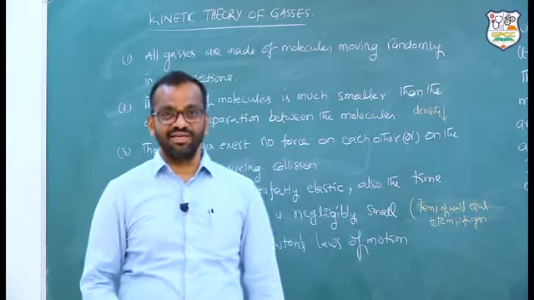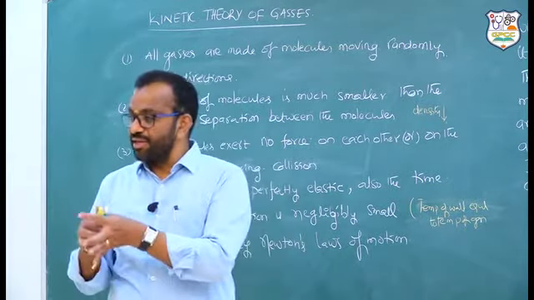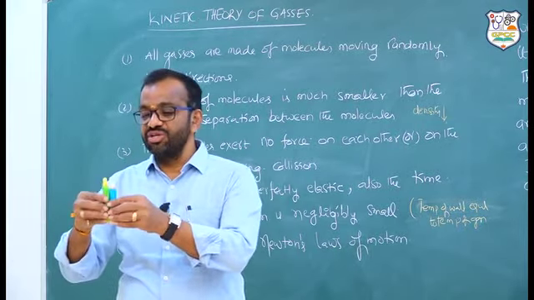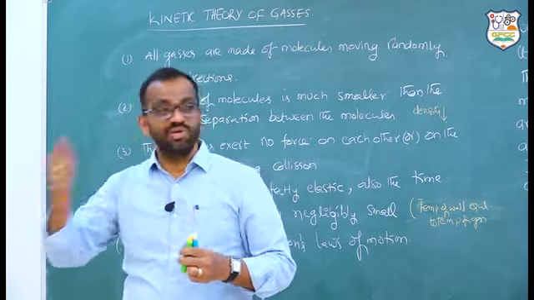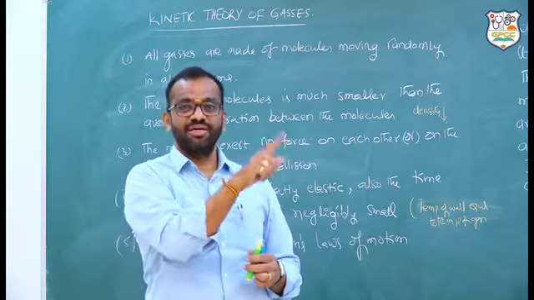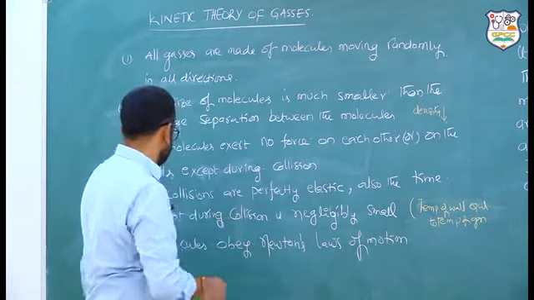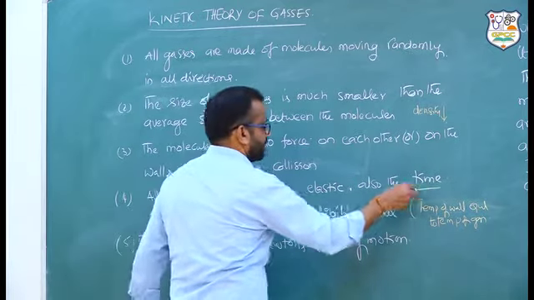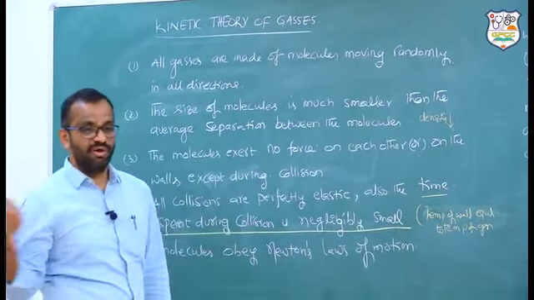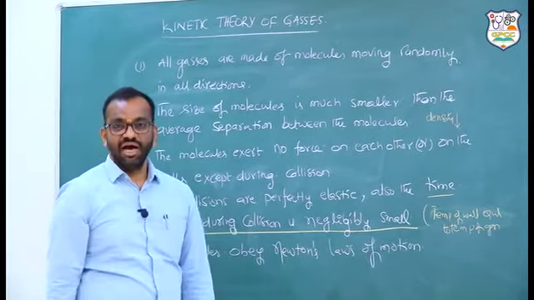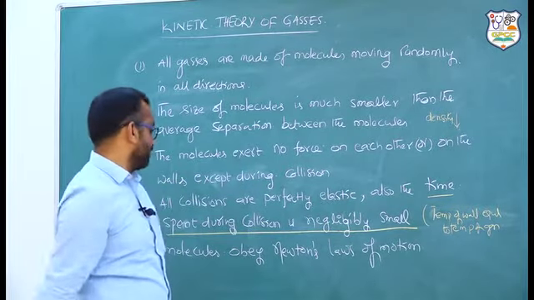So for that reason, they say the time spent is very, very small. For example, if it comes slowly and hits, these two spend some time here and then go, so you can't take that the molecule traveled there, because the time lag should be counted. That is the reason, to make the calculations simple, the time spent during the collision is taken as negligibly small. Therefore, this molecule is straight away reaching the other. Like that you can take it, instead of entertaining many collisions, for simplicity.